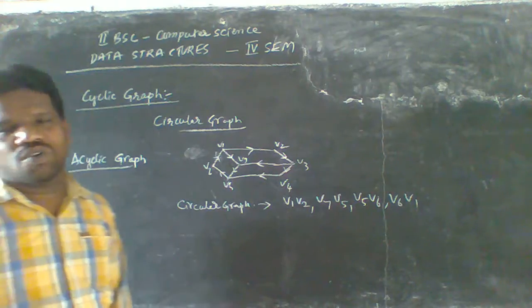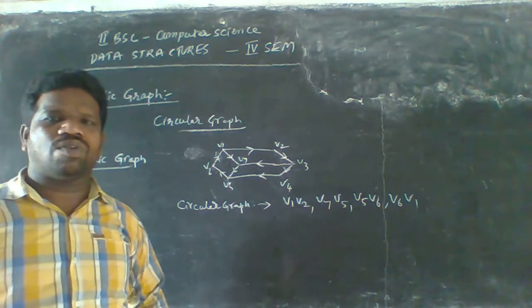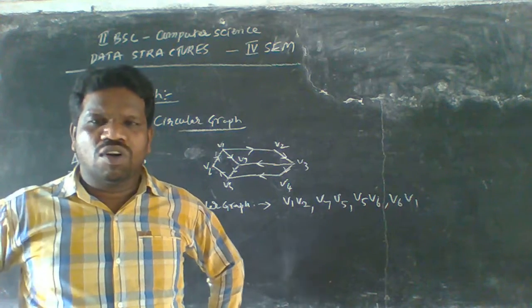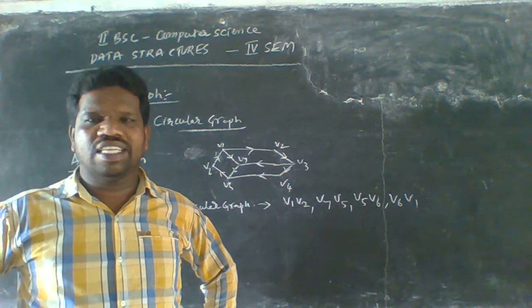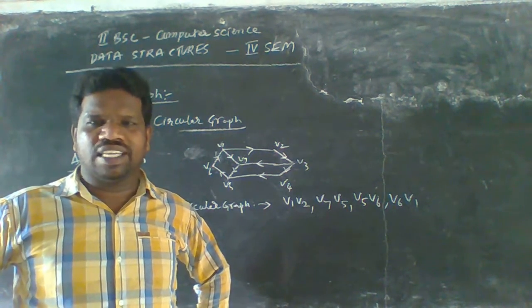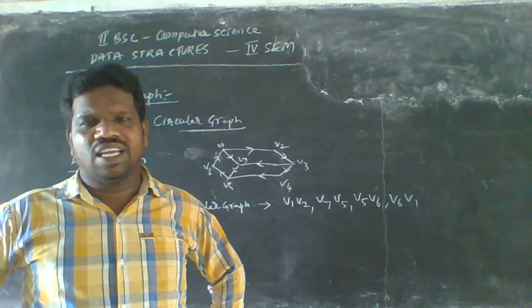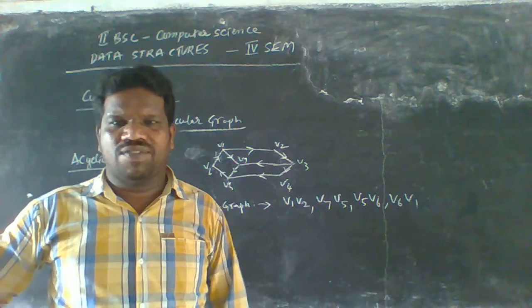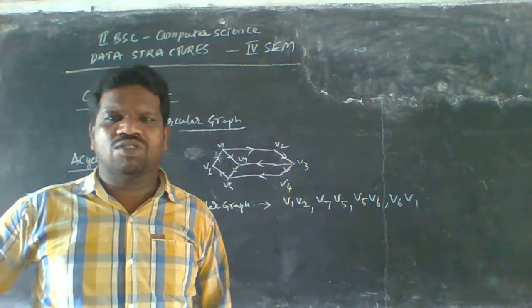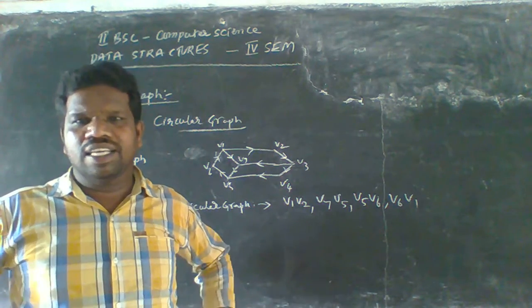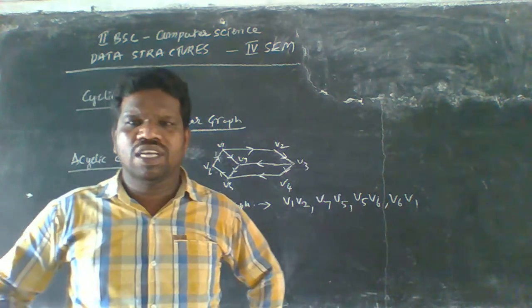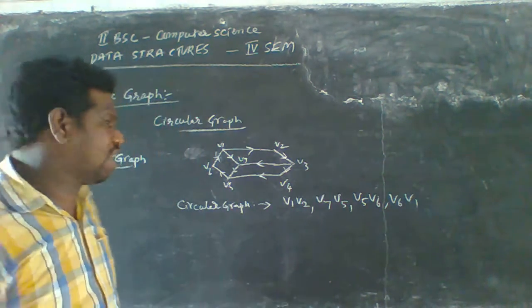Let us take the acyclic graph. If you do not find any circuits in the graph, it is called an acyclic graph. An acyclic graph works opposite to the circular graph.